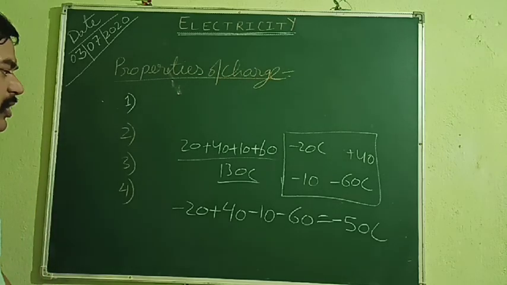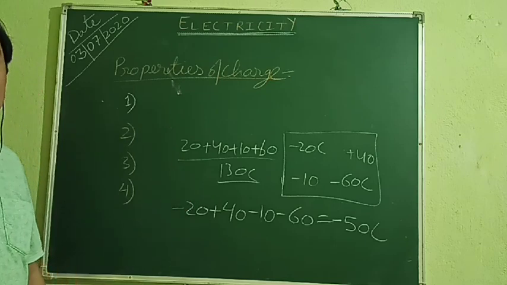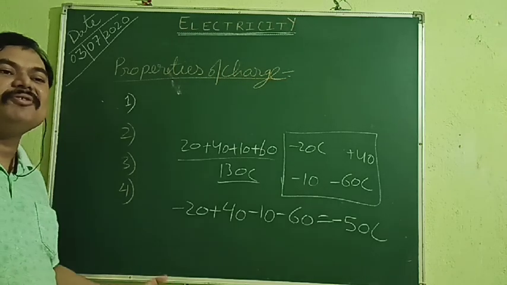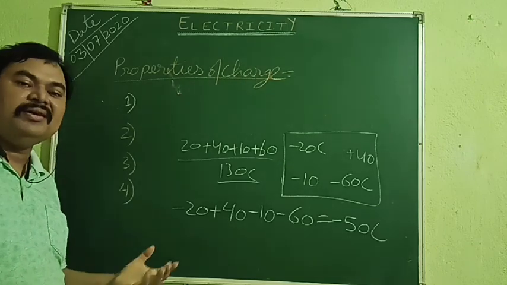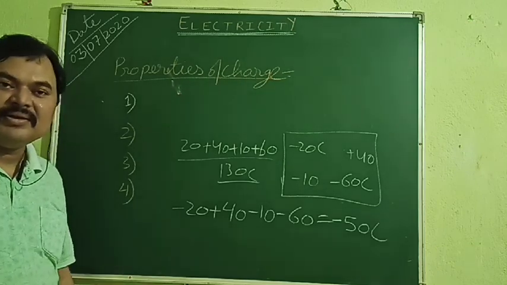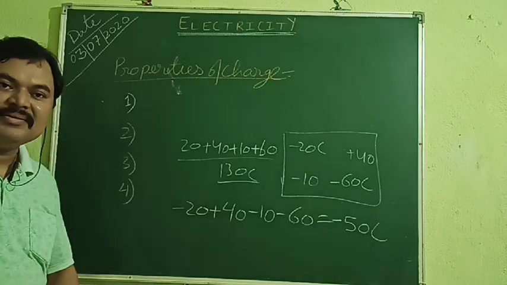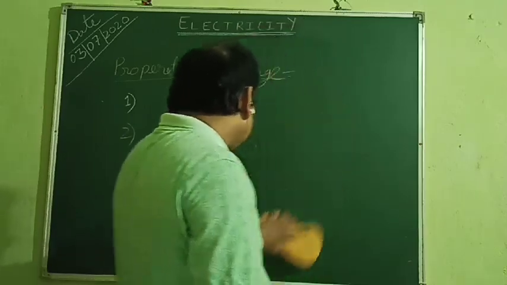So if you want to find out the net charge on a body, then you have to add them by considering the algebraic sign, and that is called algebraic sum. And whatever quantities follow this algebraic sum are said to follow the additive property, or are said to have additive nature. Clear? So that is all about this additive nature of charge.